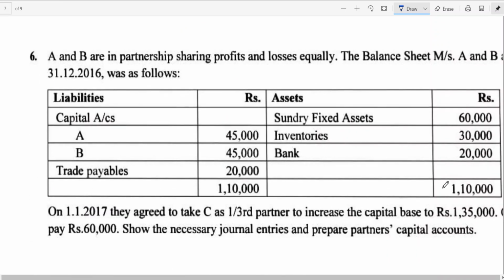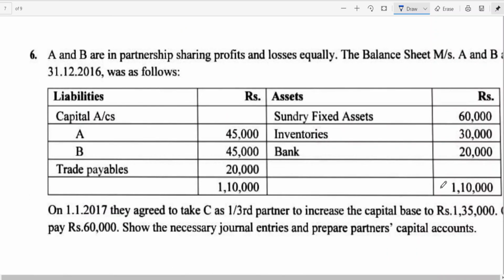Let me take you to the sixth problem. Just a minute. Meanwhile, you read the problem. It is also there in the charms material, same page number.